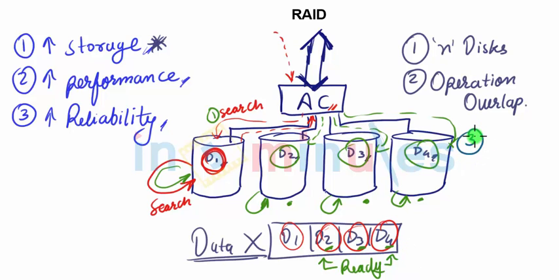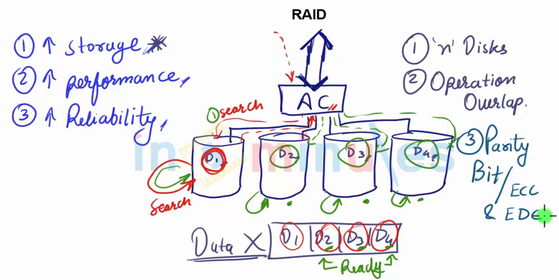The third thing which is going to be happening when it comes to a RAID system, along with n disks and operation overlapping, is for reliability, most of the time using a parity bit, or in some cases error correcting codes or error detecting codes. So basically this is how a RAID system is going to help us. It will help on storage, performance and reliability by giving n disks, operation overlap and parity bit logic. RAID has several levels depending on what is enhanced in what level.